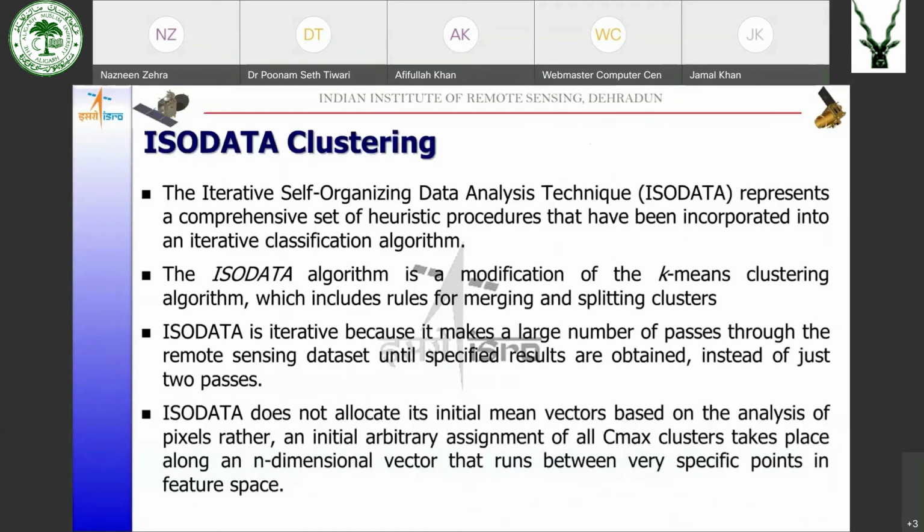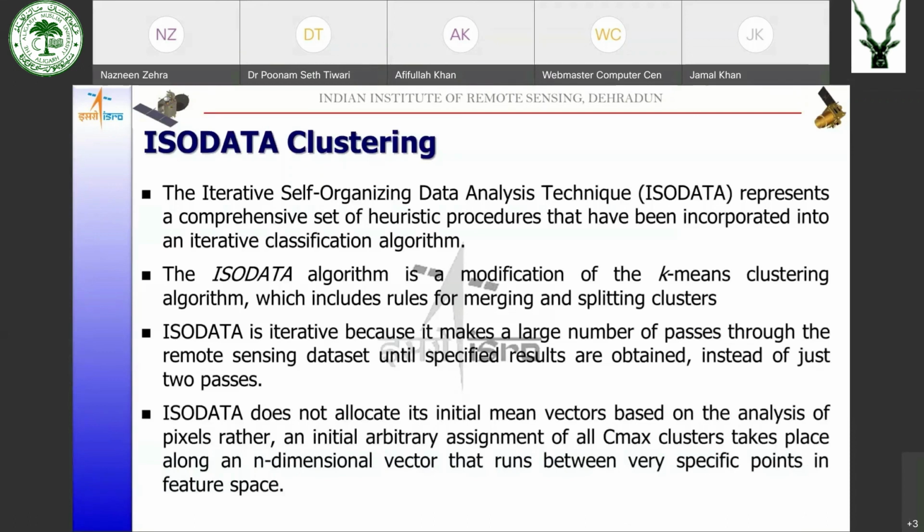The next clustering algorithm is ISODATA clustering. ISODATA stands for Iterative Self-Organizing Data Analysis Technique. So it has a comprehensive set of procedures which are incorporated in an iterative algorithm.